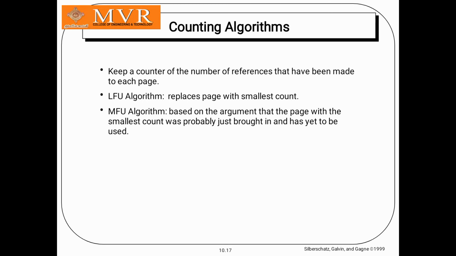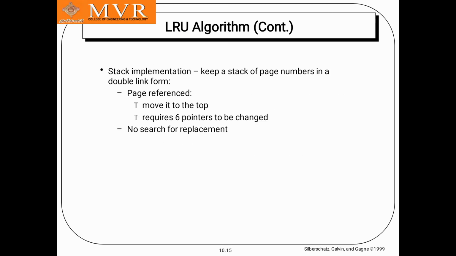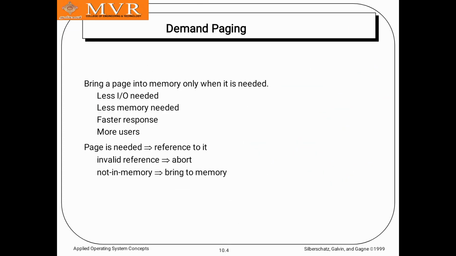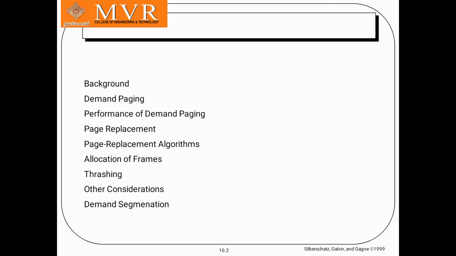Today we learn the objectives: how demand paging occurs if there is virtual memory, how the page will occur, what the performance of demand paging is, when the page will be demanded, page replacements, and how the page replacement algorithms are used. Those five objectives are what we learn in this section.